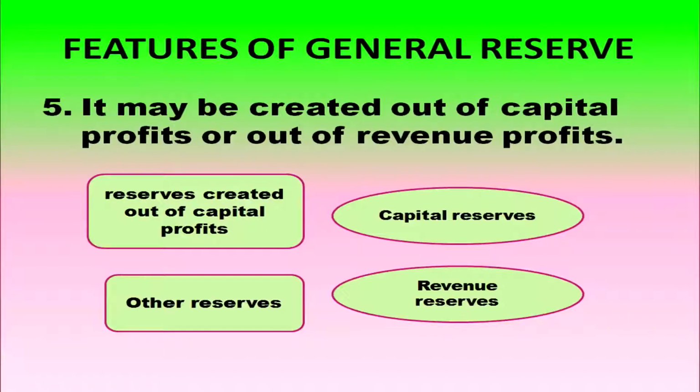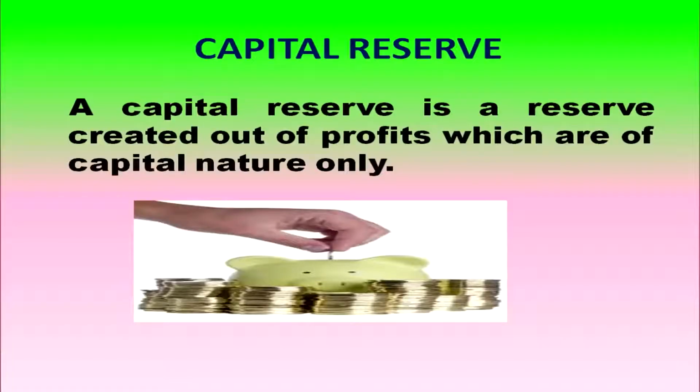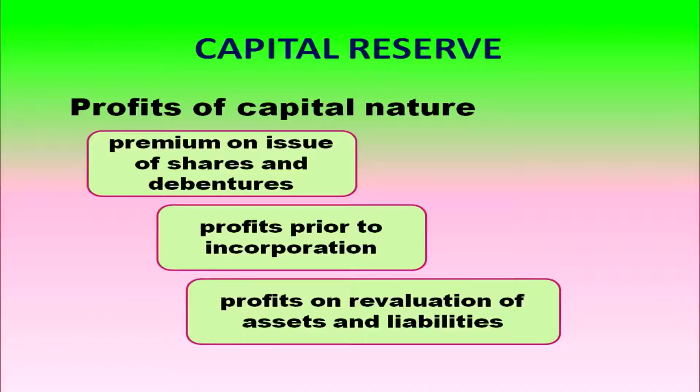General reserve may be created out of capital profit or out of revenue profit. Reserves created out of capital profit will be capital reserve, and other reserves are revenue reserve. Capital reserve is a reserve created out of profits which are of capital nature only. So, which are the profits of capital nature? Premium on issue of shares and debentures, profits prior to incorporation, profits on revaluation of assets and liabilities. These can be considered as capital profits.